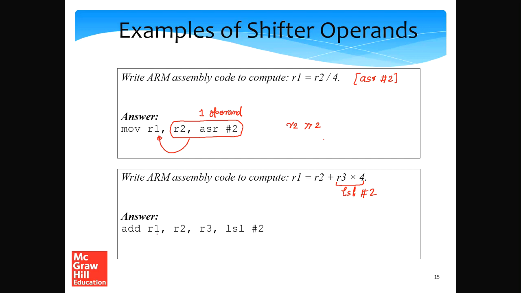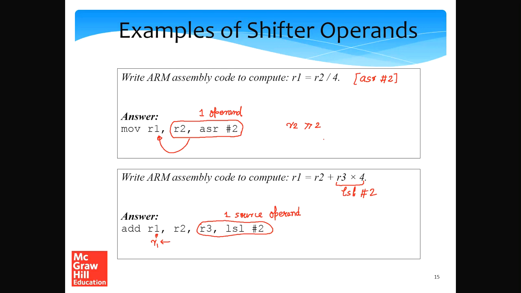Since the first operand is the destination, R1 is being set to the sum. Here the entire operand is just one source operand, so we can treat it as a single source operand.